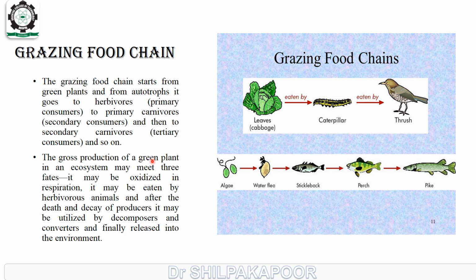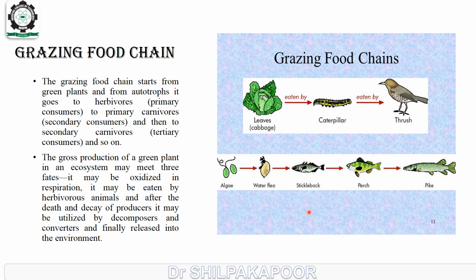The gross production of the green plant in an ecosystem may meet three fates. It may be oxidized in respiration, it may be eaten by the herbivore animals, and after the death and decay of the producers, it may be utilized by the decomposers and converters and finally released into the environment.